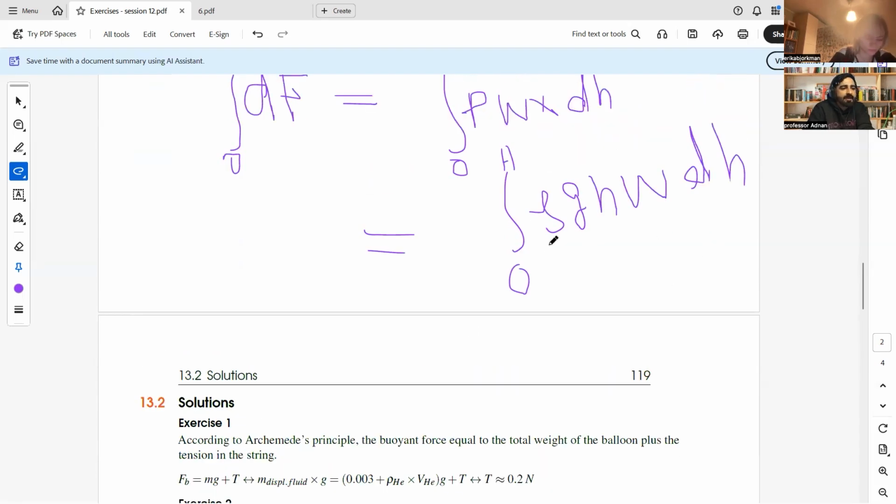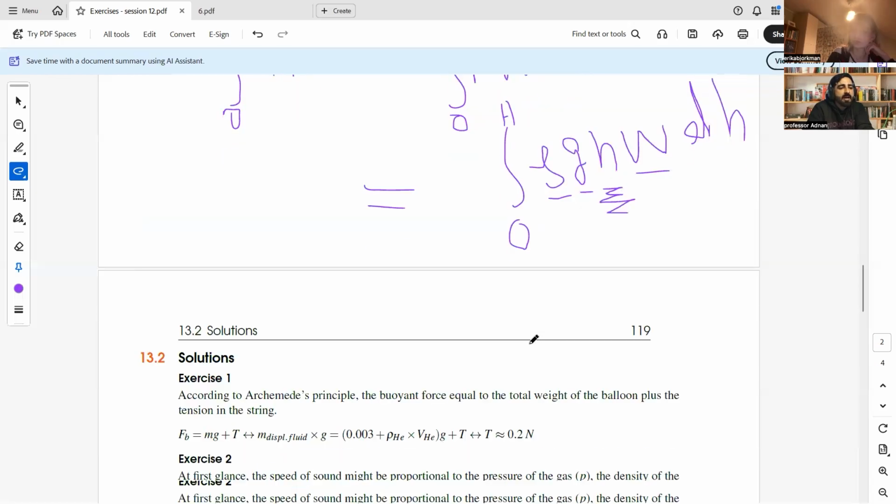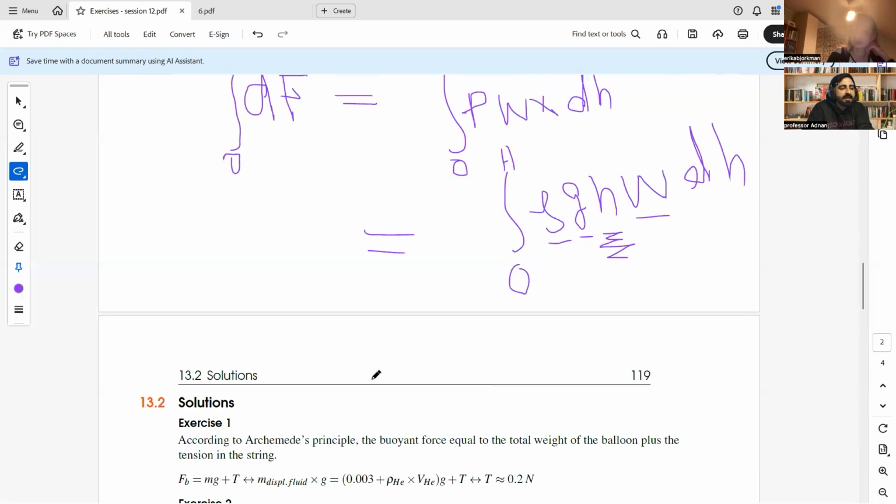So density of the water is constant, gravity is constant, width of that dam is also constant. The only thing that is getting changed is height. So we will consider height as the only variable in this case. You need to move the other things outside.